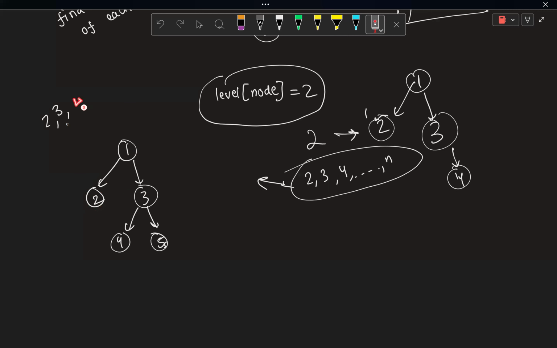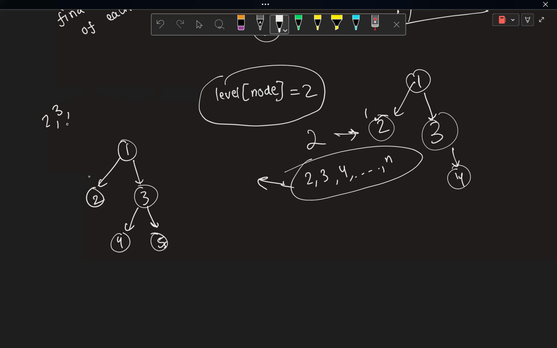Can I have this 2 at the fourth position? Yes, I can have it actually. I can have a topological sorting like 1, 3, 4, 2. In that case, 2 can come at the fourth position as well, right?